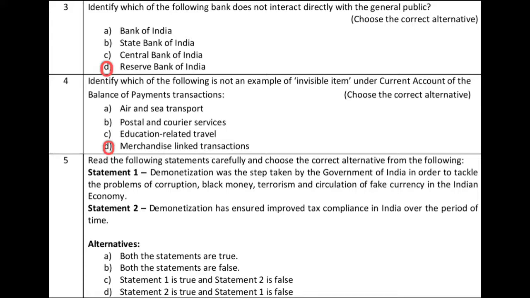And then statement 2. Demonetization has ensued improved tax compliance in India over the period of time. Yes, it is also correct, because after demonetization has been promulgated, actually the number of taxpayers has increased. The rate of tax payment has increased. So, both statements are correct. The 4 alternatives are given. A, both the statements are true. So A is the correct answer.